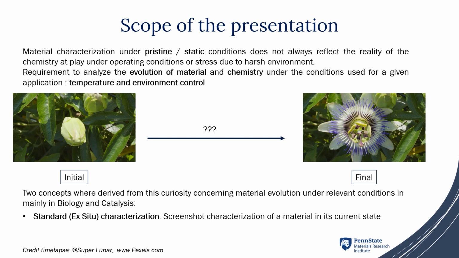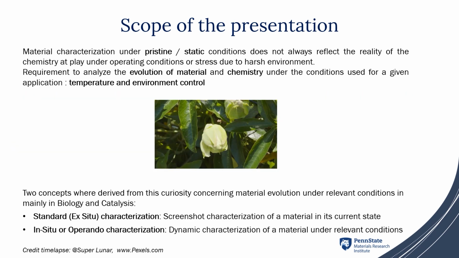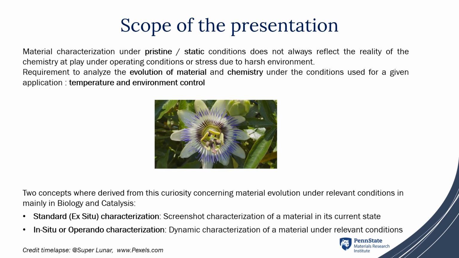While it could be imagined how the flower went from the pre-blooming state to the fully bloomed state, without further information, it is impossible to know with certainty the process undergone during the blooming of the flower. For this reason, a more dynamic vision of the process, in this case a video, gives further information on the blooming process of the flower. This would represent, when talking about material characterization, an in situ or dynamic characterization.